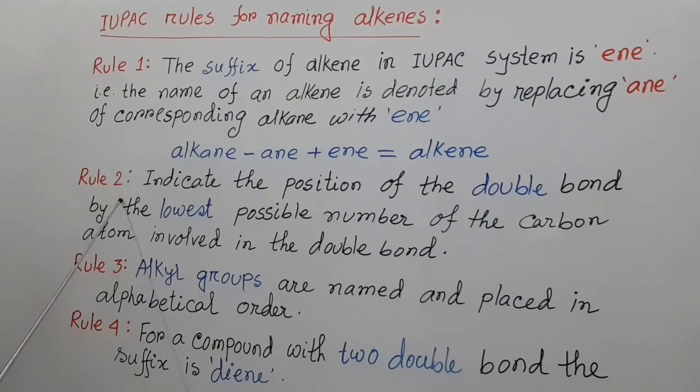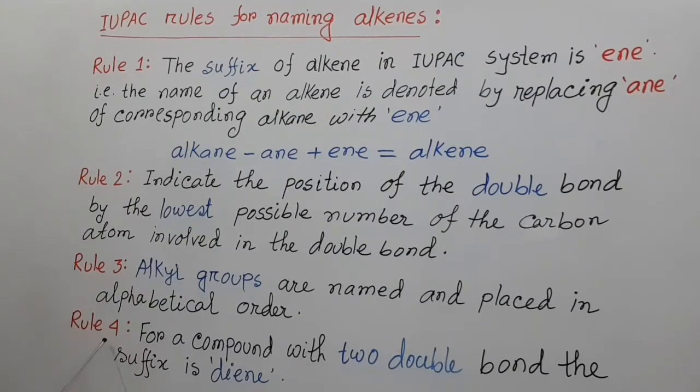Rule number 2, indicate the position of the double bond by the lowest possible number of the carbon atom involved in the double bond. Rule number 3, alkyl groups are named and placed in alphabetical order.